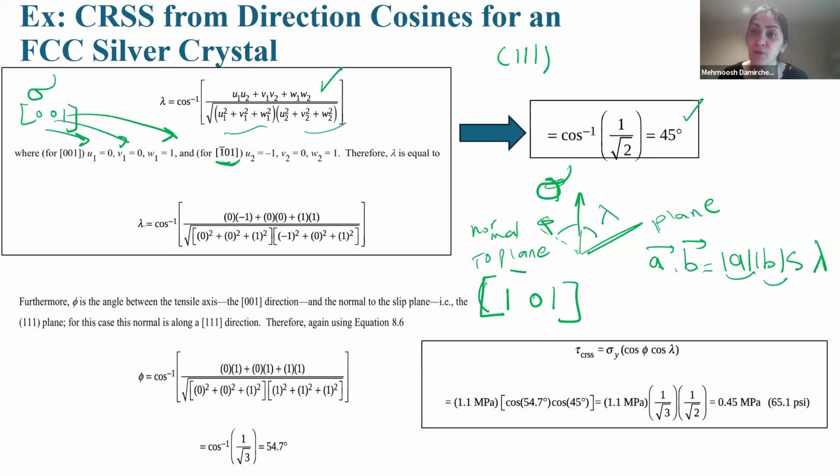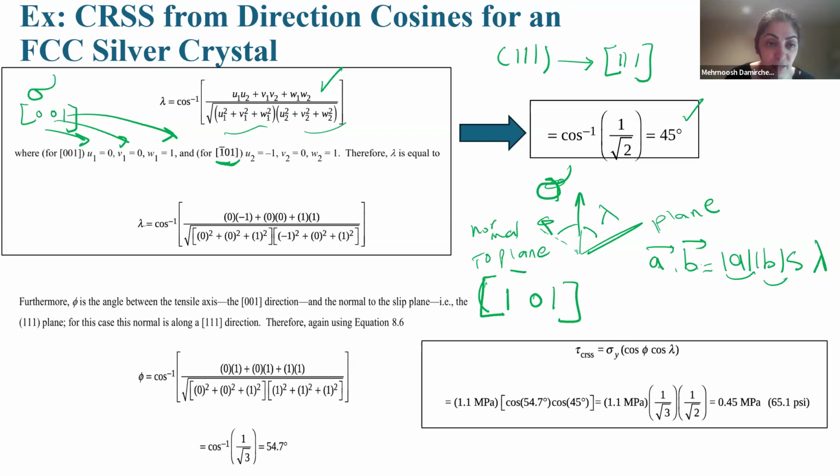Another angle that we are looking for is phi. Phi is the angle between sigma and the normal to the plane. We know the plane: 1, 1, 1. When we have a plane such as 1, 1, 1, the direction perpendicular to this plane has the same numbers, so the direction should be 1, 1, 1.